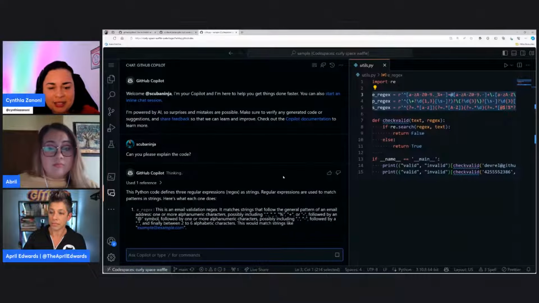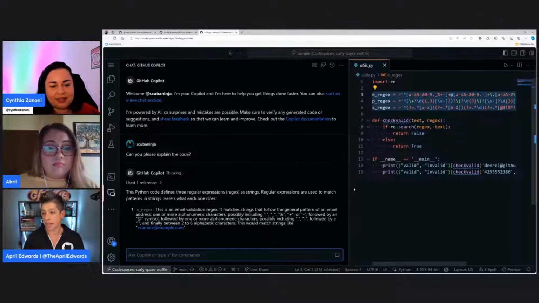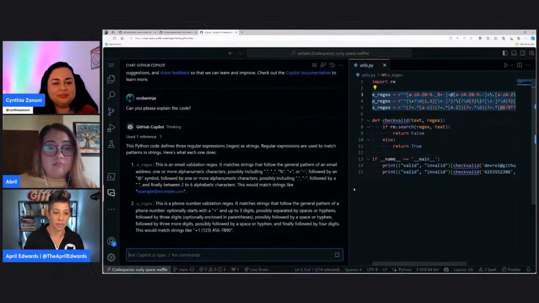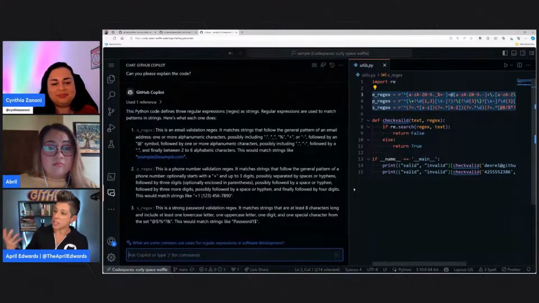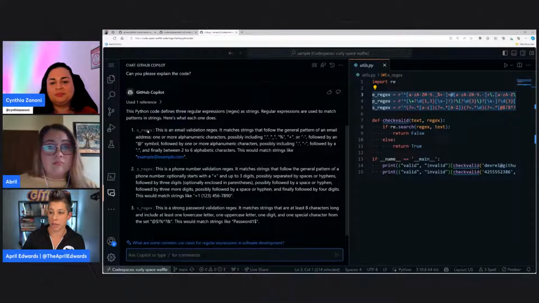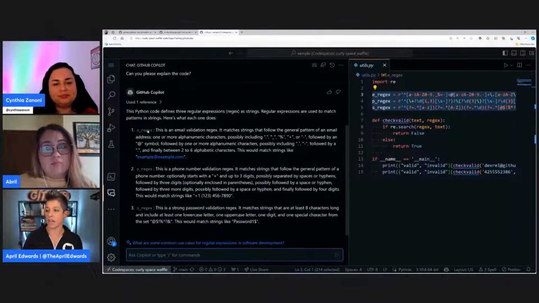Yes, we can see. Great. I can't make this any bigger, but what it's doing is it's still thinking. It's internet dependent. Okay, good. I'm glad it takes less time to think than I do. But it's looking at these 3 lines of code I've highlighted and it's explaining them to me. I can see that it's taken the first line here, line 3, and says regex, this is an email validation regular expression. It goes down to the next line and says this is a phone number validation regular expression. And then it tells me what the next line is doing.